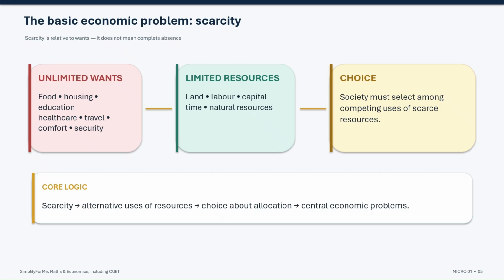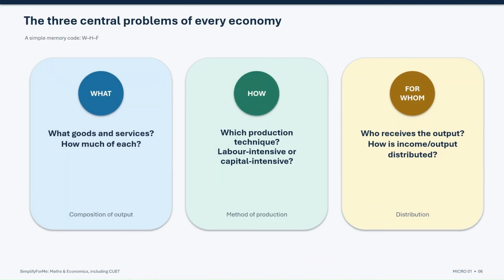And those choices lead directly to the next question. What exactly should an economy produce, how should it produce, and for whom should it produce? Because resources are scarce, every economy, whether rich or poor, must answer 3 basic questions. The first is what to produce. This means deciding which goods and services should be produced and in what quantities. The second is how to produce.